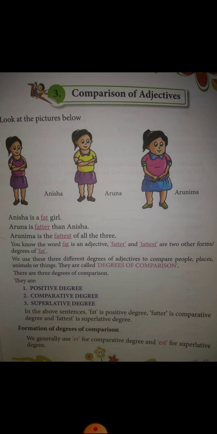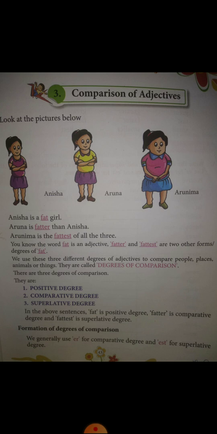In tall, the positive, we have not added anything to the word, and when we added er, it became comparative degree. Tall, taller, tallest. Great, greater, greatest. Fast, faster, fastest. Small, smaller, smallest. Right? In the positive degree, the adjective word remains as it is. In the comparative degree, we have added er. In the superlative degree, we have added est to the word, right?